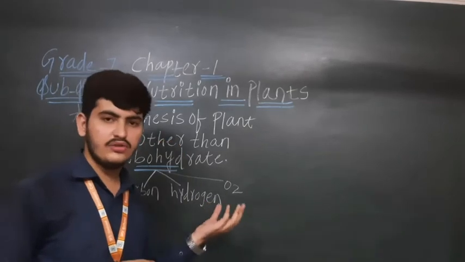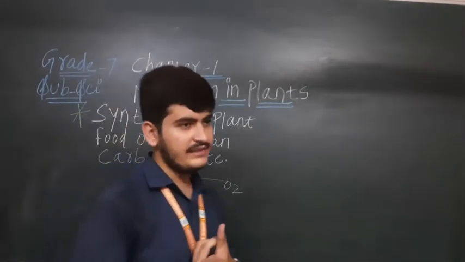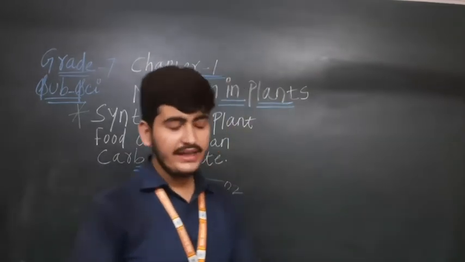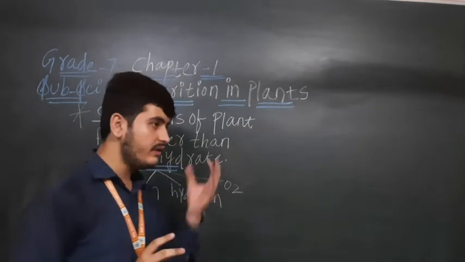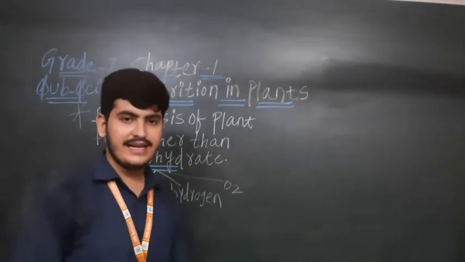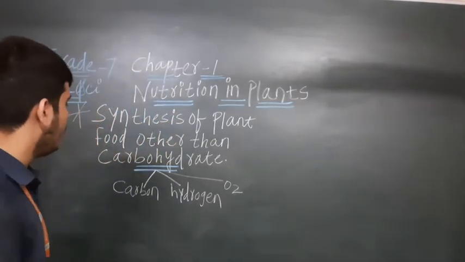From the atmosphere also they are getting nitrogen, the bacteria are converting it, and sometimes farmers are also adding the fertilizers which are rich in nitrogen only. This way the plants can fulfill the requirement of nitrogen and they can synthesize the protein and the vitamins. Okay, so for today's next topic is